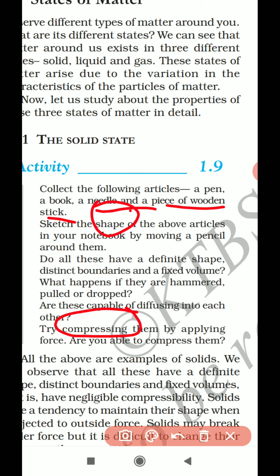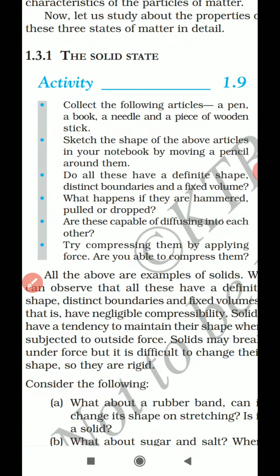For example, if you have a pen, you can break a pen, but you cannot change the shape of a pen into another different form. So solids will never change their shape, so a solid has a definite shape. And it cannot be compressed also. It will have a negligible compressibility. If you apply a very huge force, you can compress or break it, but it has very negligible compressibility. Negligible means very less compressibility. So these are the different properties of solids: definite shape and negligible compressibility.